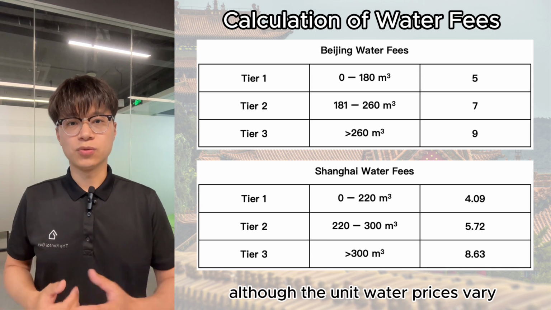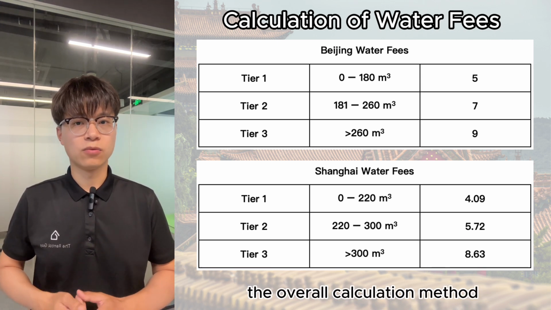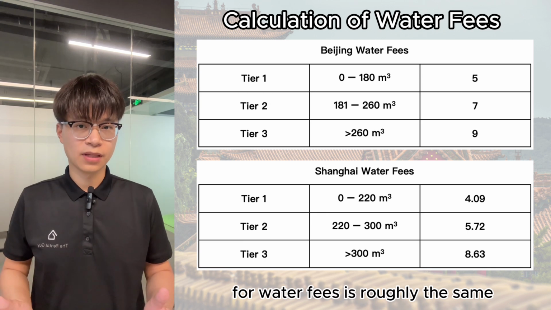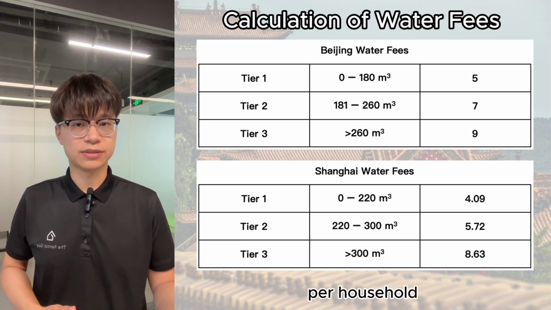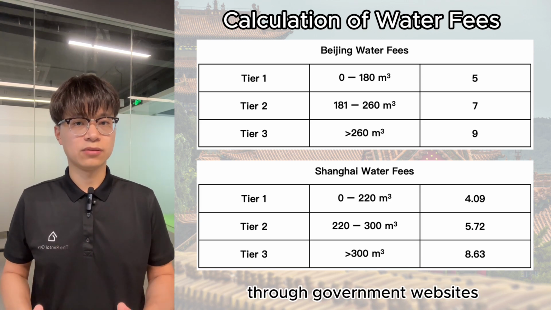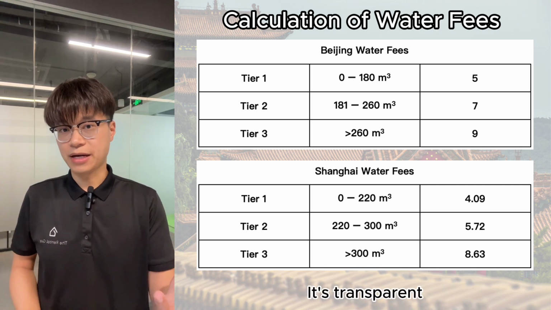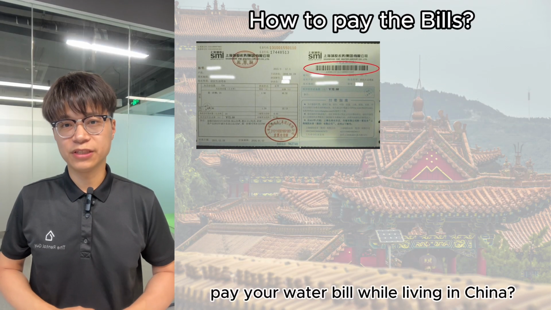Similarly, although the unit water prices vary in each city in China, the overall calculation method for water fees is roughly the same. They are all based on tiered pricing according to annual water consumption per household. You can check the water prices in your city through government websites or other public channels. It's transparent. So, how do you receive and pay your water bill while living in China?